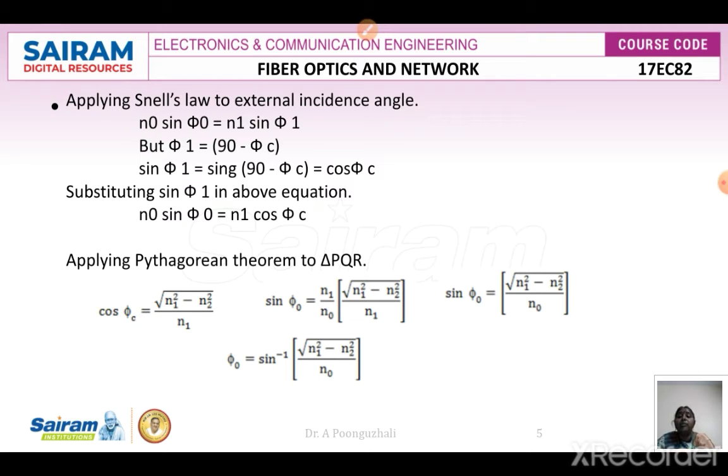And sin phi naught, from this expression, is nothing but n1 by n0 times cos phi c, which is square root of n1 square minus n2 square divided by n1. So this n1 and this n1 cancel, and it is going to be square root of n1 square minus n2 square by n0. n0 is nothing but the refractive index of the air, which we know is going to be 1. So when I substitute the n0 value to be 1, my expression is sin phi naught is equal to square root of n1 square minus n2 square. So I can write phi naught as sin inverse of square root of n1 square minus n2 square by n0.